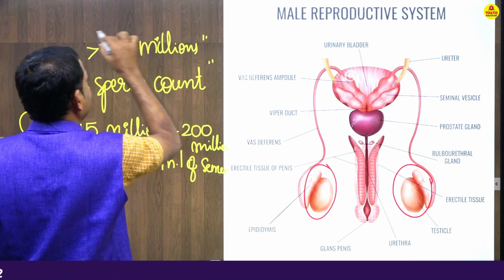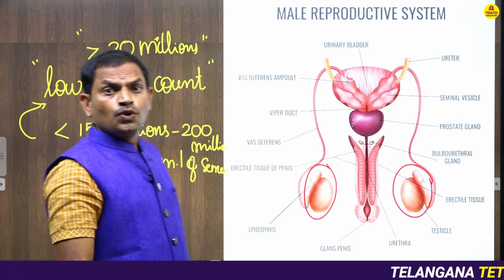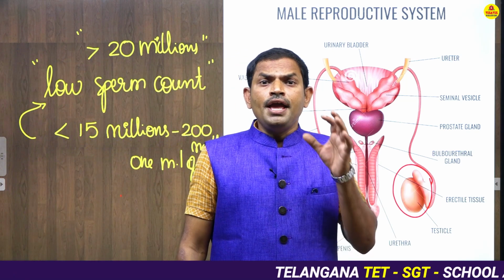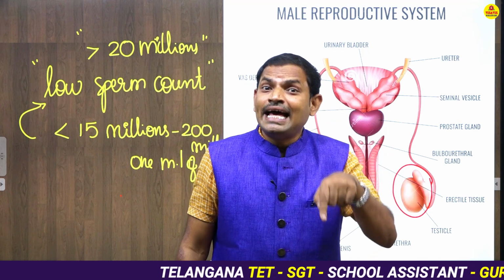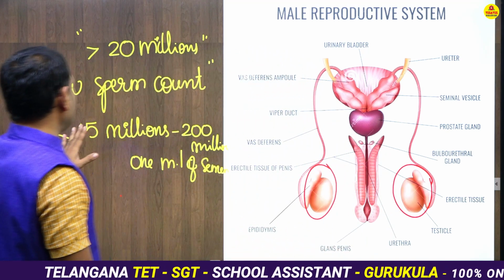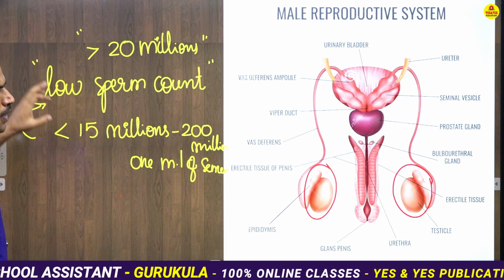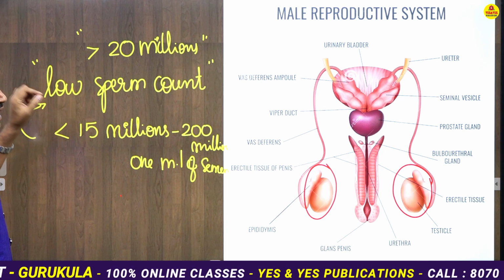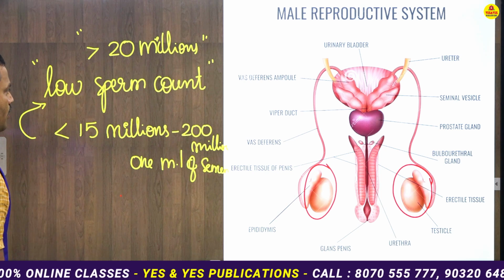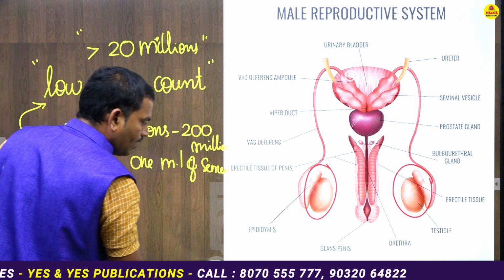In a normal ejaculation the semen definitely consists of more than 20 million sperms. So anything less than 15 million can be considered as low sperm count.